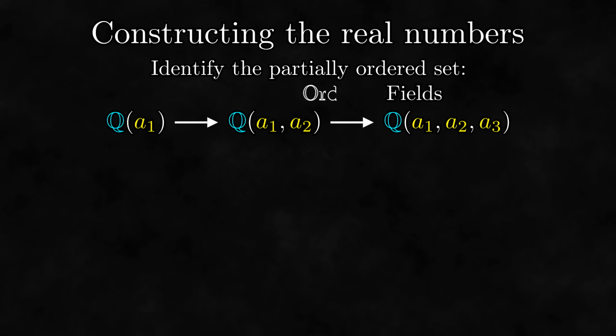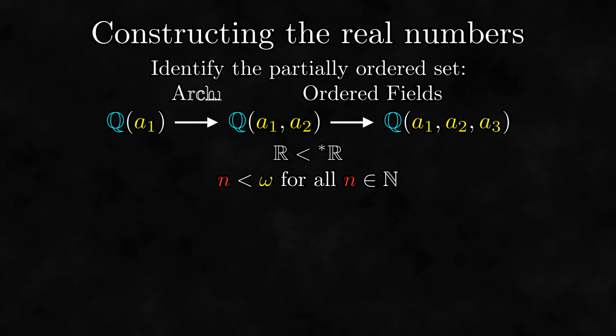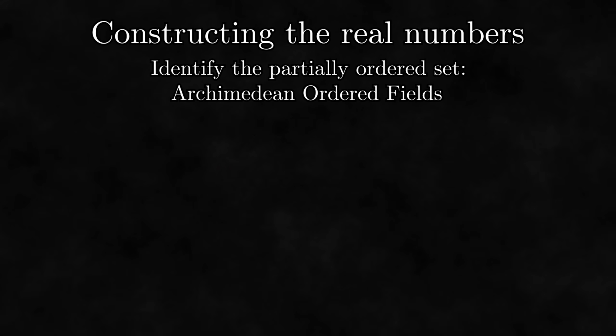You might think that ordered fields would work, but there exist ordered fields that are extensions of the real numbers as well, so that won't work either. The issue with all ordered fields is that you can still have infinite elements that are greater than any natural number. So what if we restricted ourselves to Archimedean ordered fields, which are ordered fields that don't have infinite elements? This will finally work. But how can we order Archimedean ordered fields?